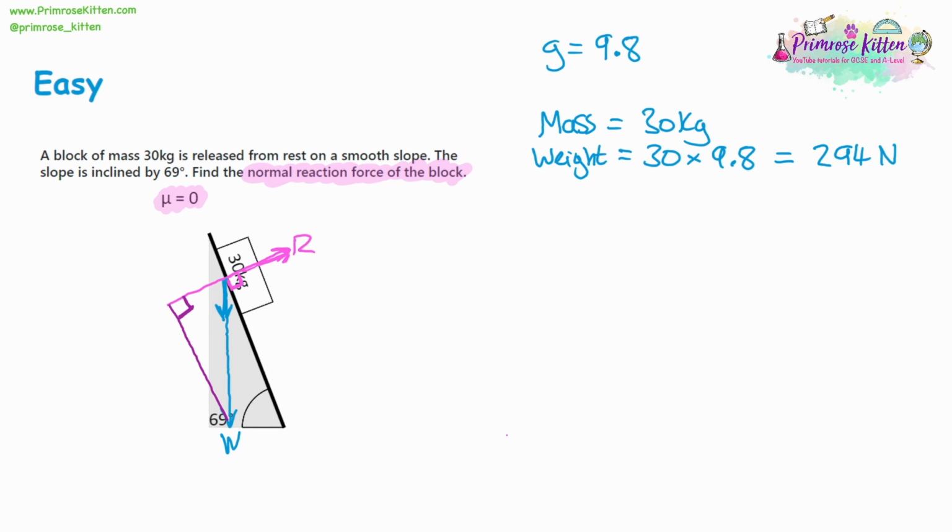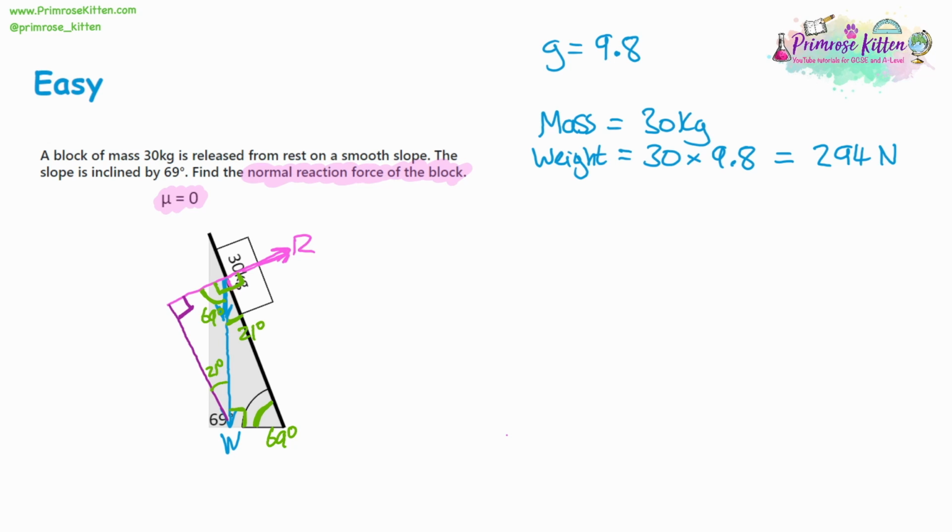Now, the next thing to do is think about the angles in this triangle. We have an angle already, for the triangle on the outside, and it's the 69 degrees. With this triangle, we've got the right angle, so the angle at the top must be 21 degrees, because all three angles add up to 180. Now, the two triangles together make a right angle because the normal reaction force is at a right angle to the slope. So these two angles add together to make 90 degrees. So we must have 69 degrees over here as well. Now we know the angles in our second triangle, and it's going to be 21 degrees at the bottom because, again, it's going to add up to 180.